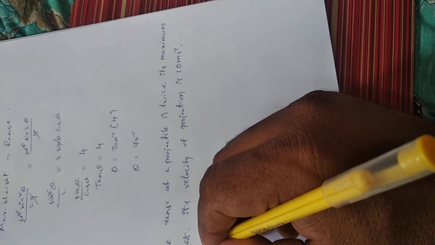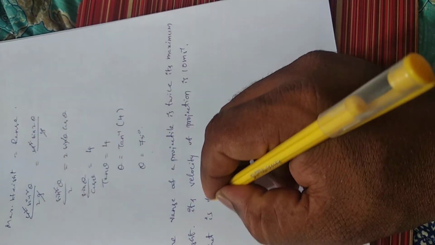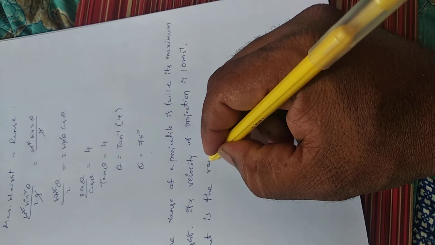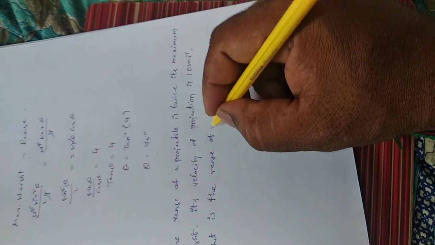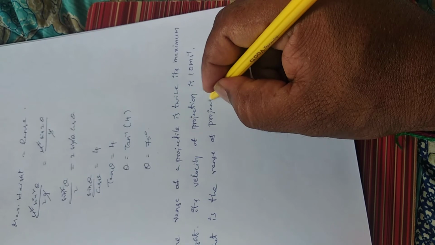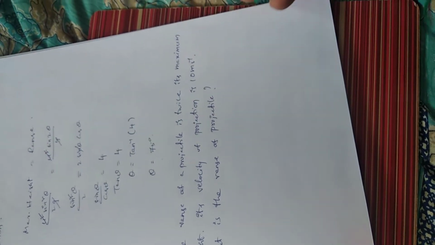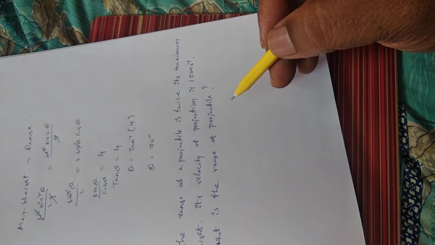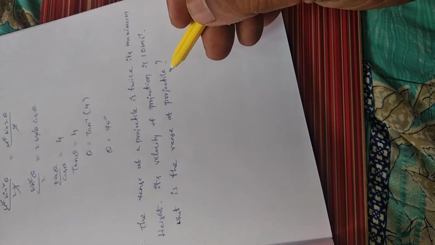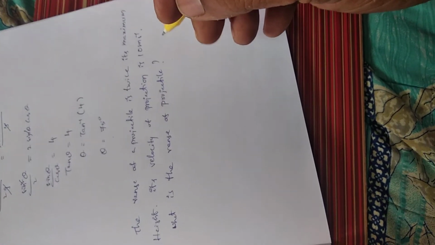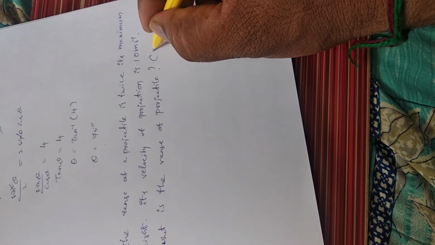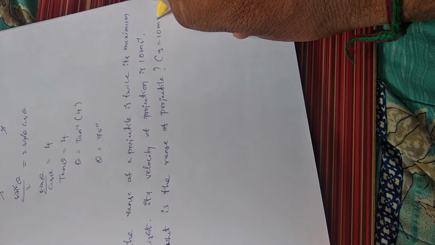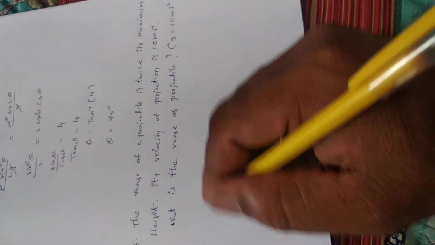What is the range of the projectile? G is equal to 10 meter per second square.